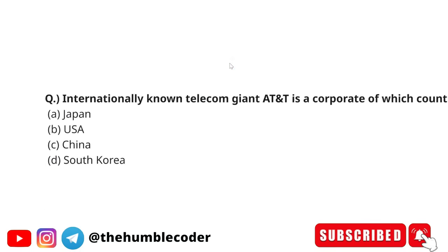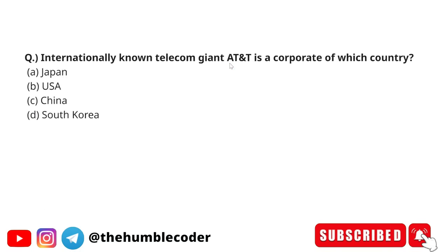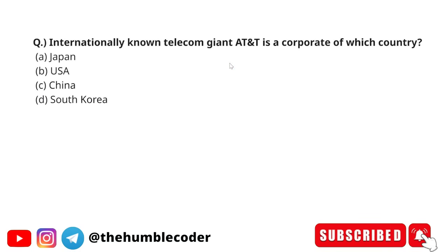Moving on to the next question. Internationally known telecom giant AT&T is a corporate of which country? The options are Japan, USA, China and South Korea. The correct answer is going to be option B, which is USA. Okay. So AT&T, which is American Telephone and Telegraph Company, is a multinational telecommunications headquartered in United States. It is one of the world's largest telecom providers.